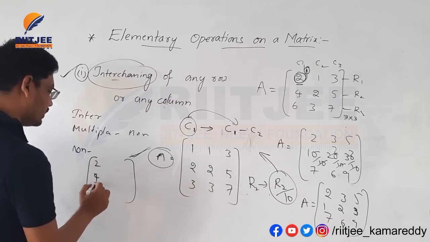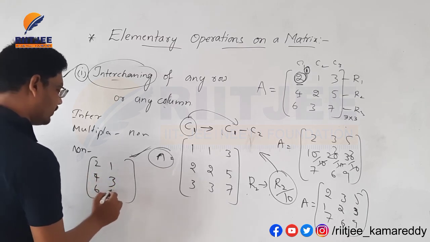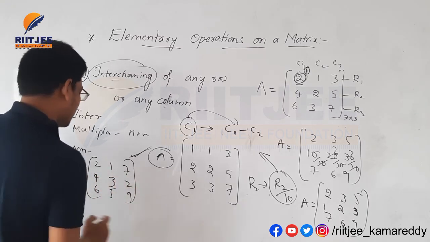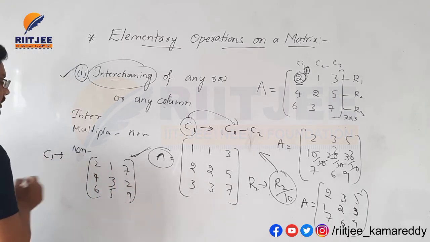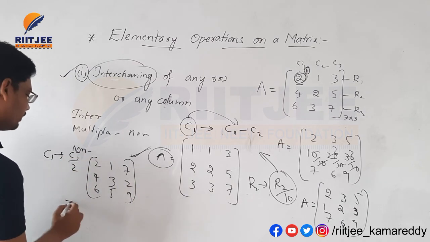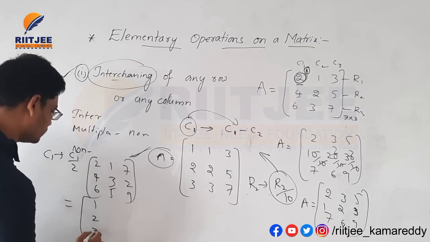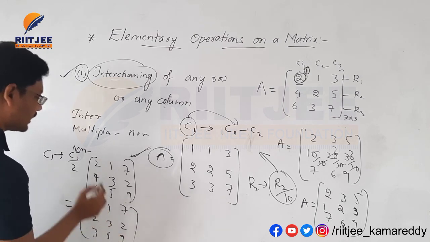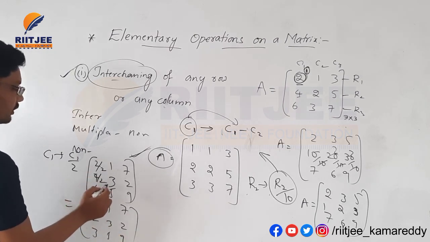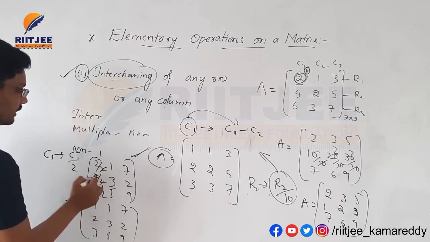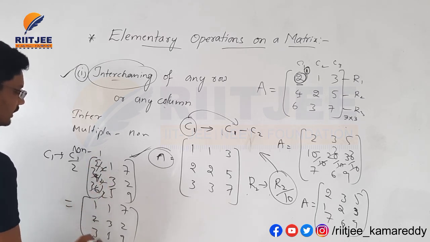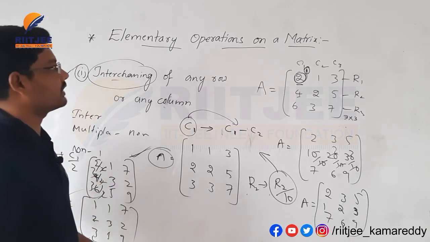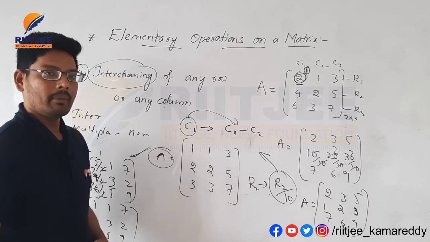Take 2 4 6, 1 3 5, 7 2 9. I am dividing C1: C1 is changed to C1 by 2, that will become 1 2 3, 1 3 5, 7 2 9. Because I am dividing C1 by 2: 2 by 2 is 1, 4 by 2 is 2, 6 by 2 is 3. This is the final operation of the elementary operations of a matrix.